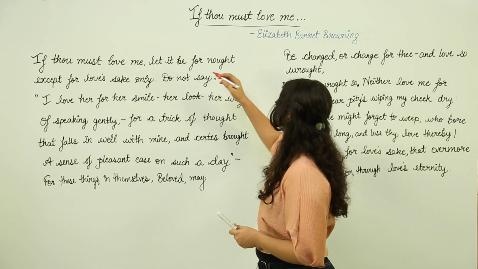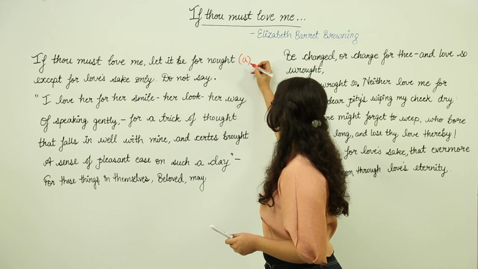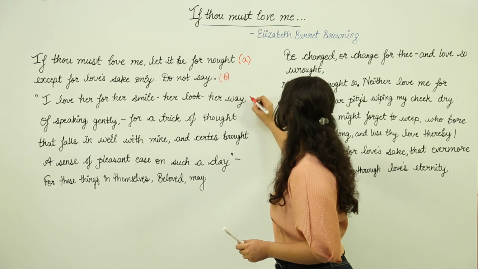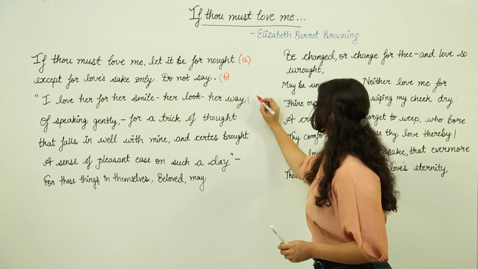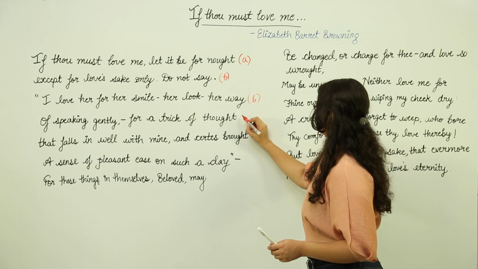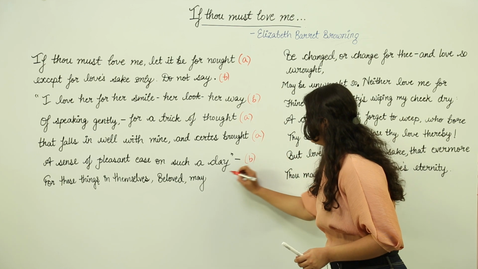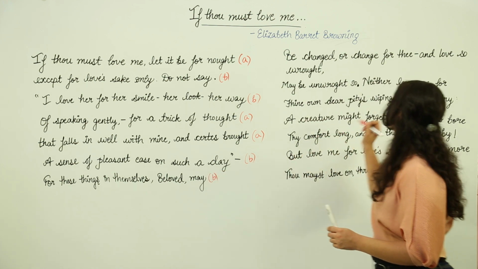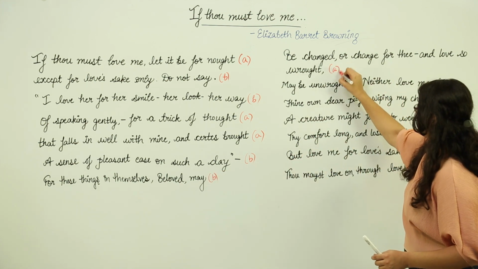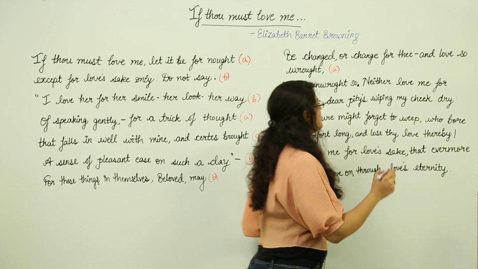Here we see, let's say, not is A, say is B, way is similar to say, so it would be B again. Thought A, brought A, day B, may B, then wrought again A. Next we have for.